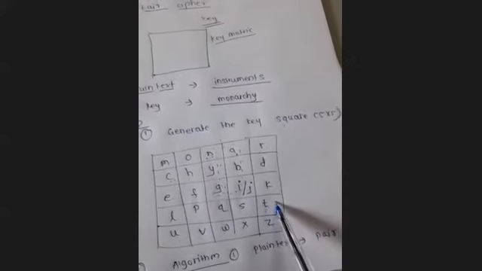The next pair is N and the T. Where is N? N, and the T here. क्या आएगा N and T? Can you tell me? Anyone?